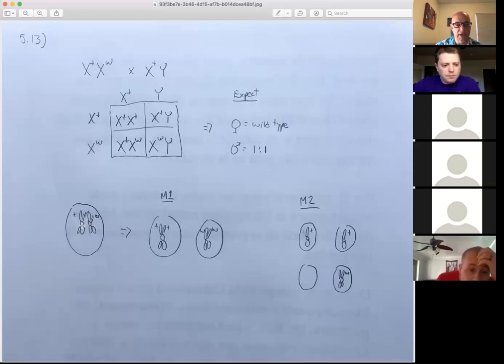Here you have 2 sister chromatids for each of the X chromosomes. In meiosis 1, the homologous chromosomes separate, so one X chromosome ends up in one egg and the other X chromosome in the other egg. Here we have the chromosome with the wild type allele in this egg, and the chromosome with the white-eyed allele in this one.